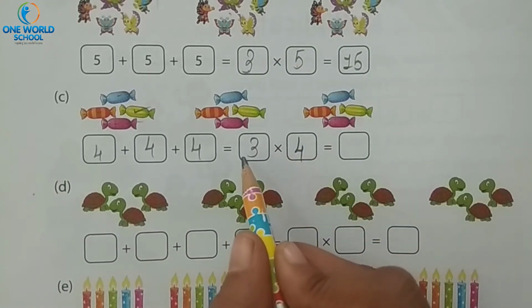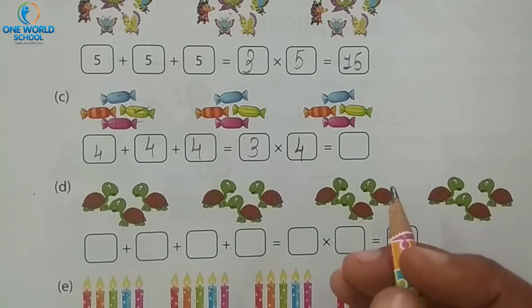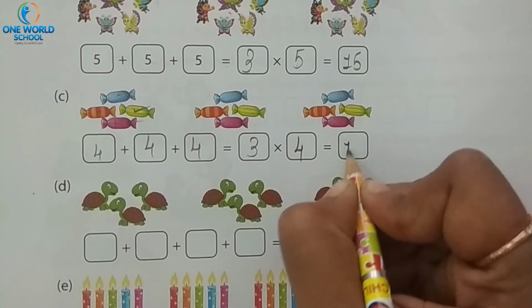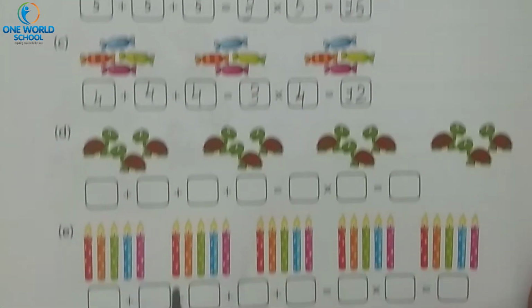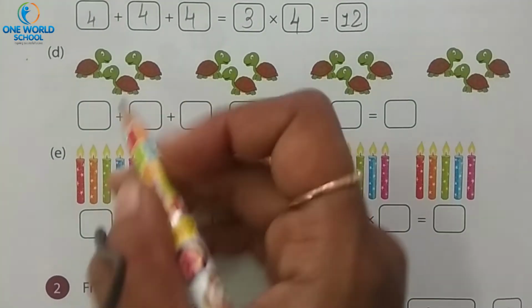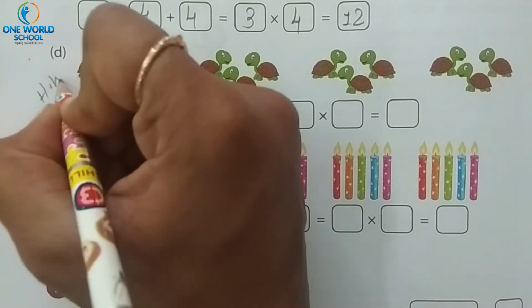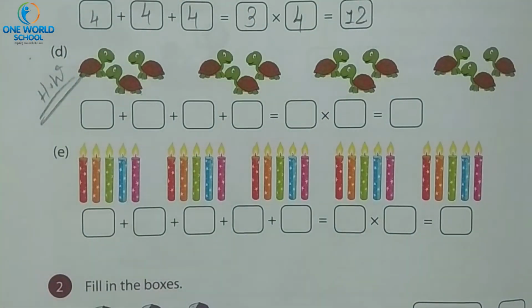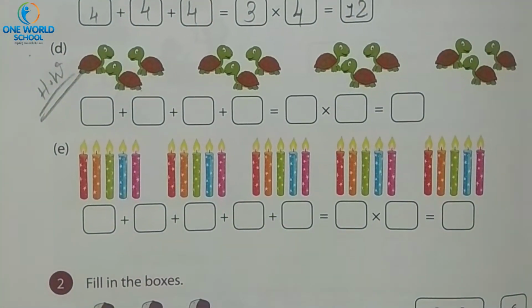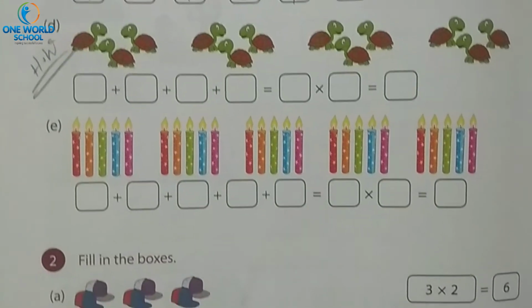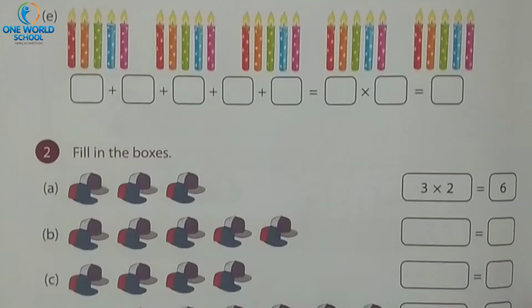It means 3 4s are 12. Very good. In the same way, next, tortoise and candles. You have to complete it as homework. Understood or not? Yes. Number D and E, you will do it as homework.